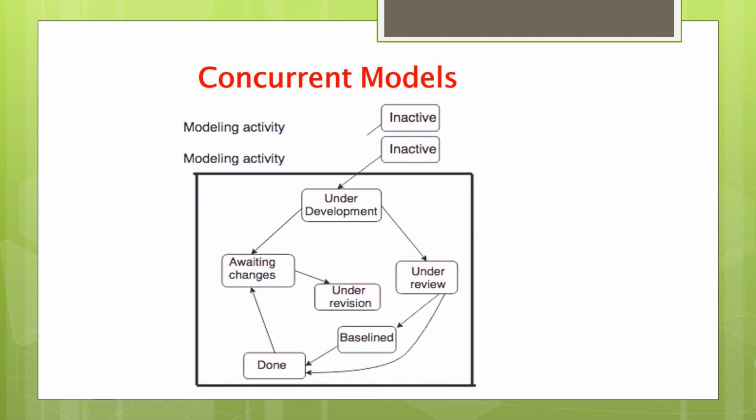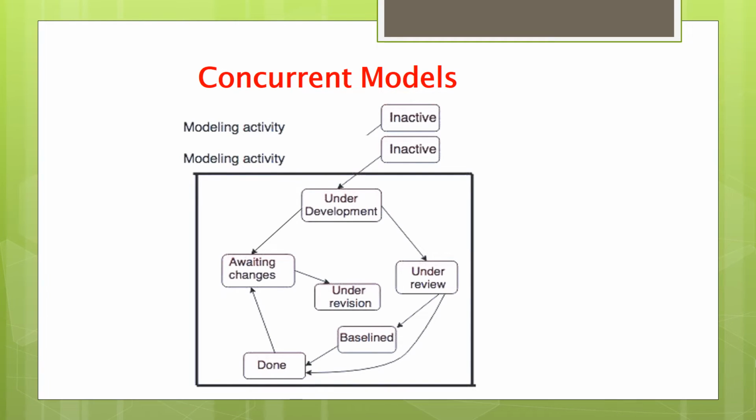For example, early in a project, the communication activity has completed its first iteration and exists in the awaiting changes state. The modeling activity, meaning designing, which existed in the inactive state while initial communication was completed, now makes a transition into the under development state.